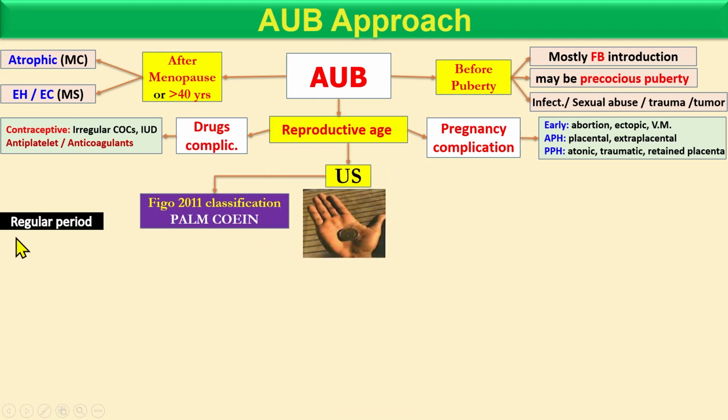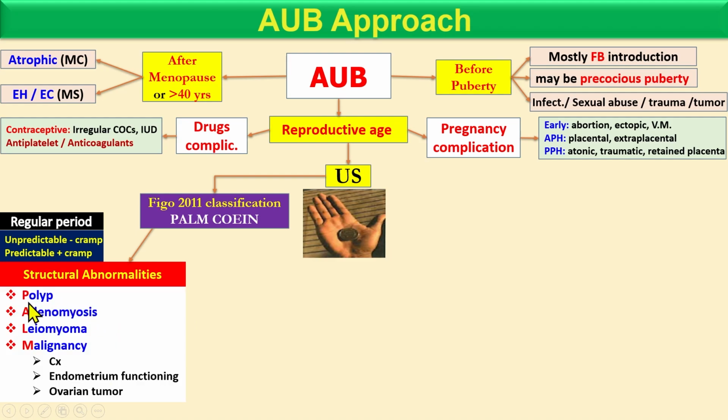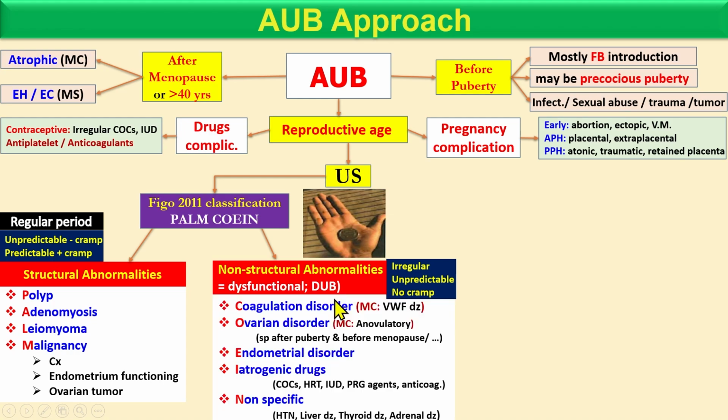Okay, if she gives a history of regular periods but unpredictable and without cramps, or predictable with cramps, then you should think of structural abnormalities, meaning the PALM: polyp, adenomyosis, leiomyoma, or malignancy. And if she gives a history of irregular periods and unpredictable, no cramps, then you should think of dysfunctional uterine bleeding. Okay, where you think of the COEIN.